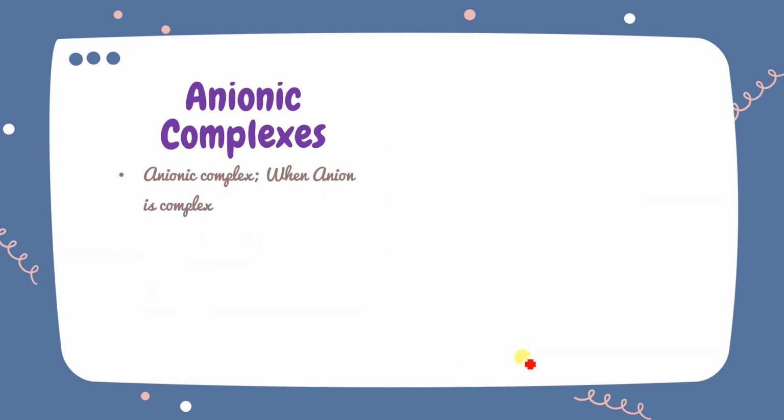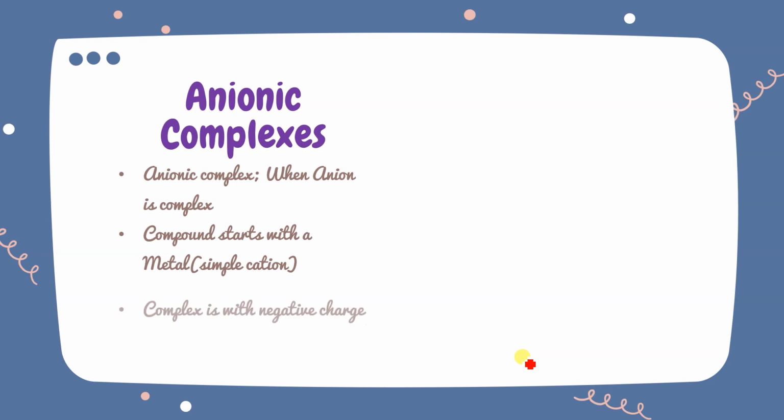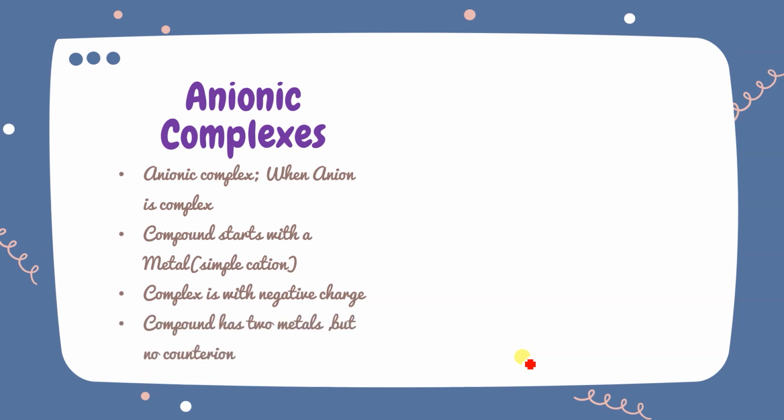Anionic complex, that means when the anion is complex. That means the big parentheses will be there, but after a simple cation. That means the compound is going to start with a simple metal first, then it will come with the big parentheses, and then the complex will be there. So the compound starts with the metal, that means a simple cation. And if only one part is there and the complex has a negative charge, you can say yes, it is an anionic complex. So let's do the example.